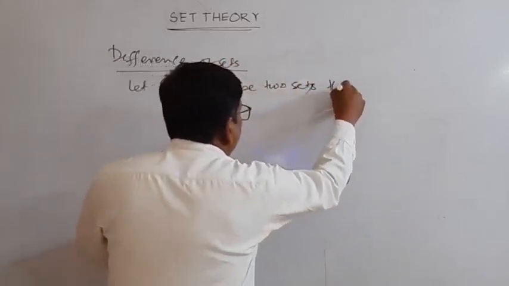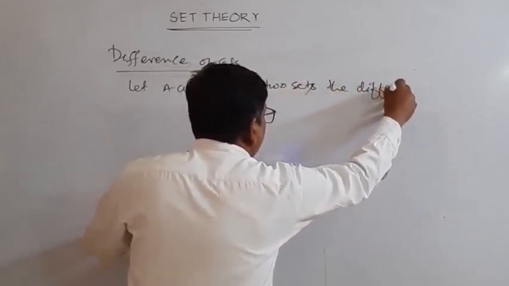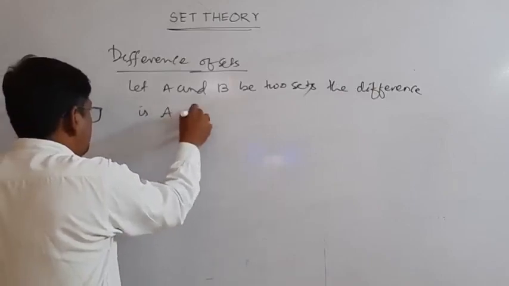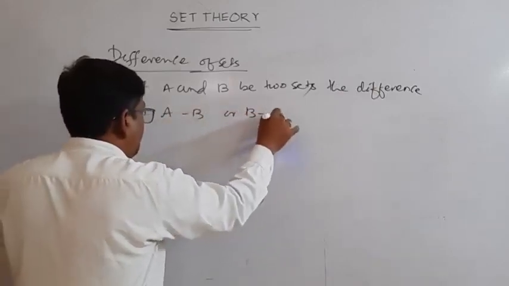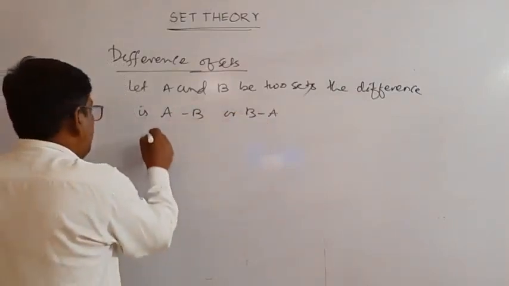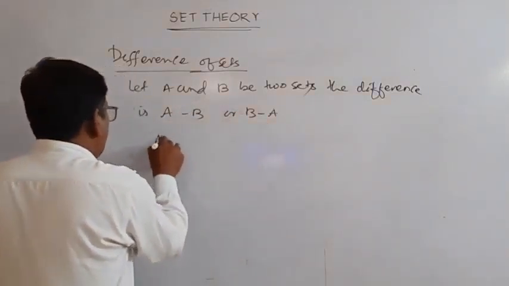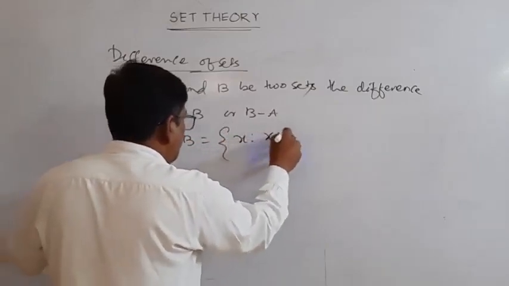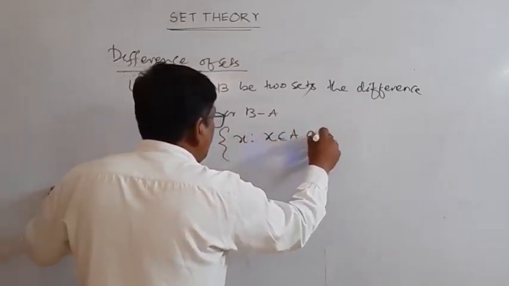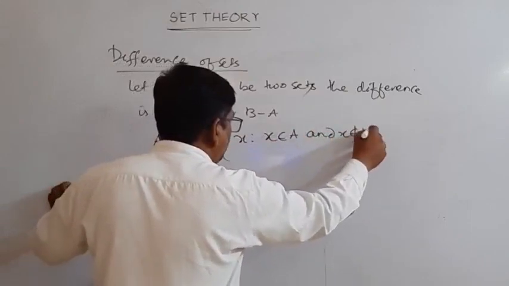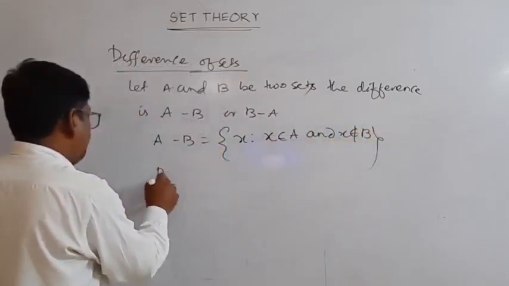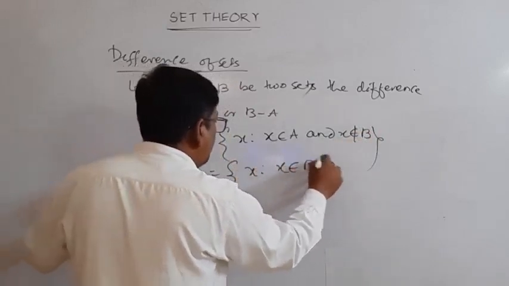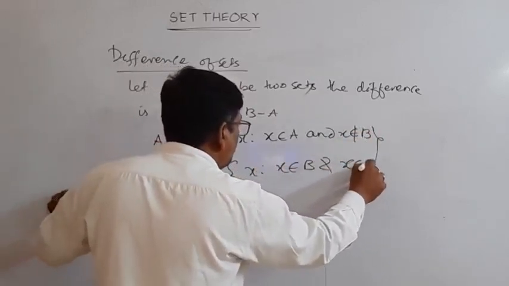Then the difference is A difference B or B difference A. A difference B is defined as A difference B is equal to x such that x belongs to A and x does not belong to B. B difference A is equal to x such that x belongs to B and x does not belong to A.